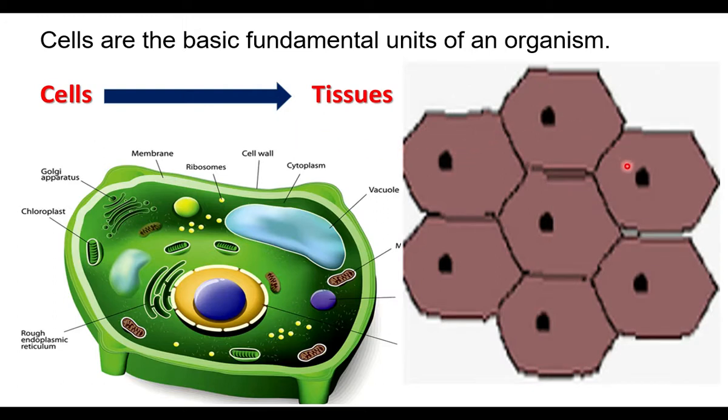A group of cells forms a structure called a tissue. In our body there are a lot of tissues. In the previous lessons we discussed various tissues in plants and animals. The tissues group together and form organs.